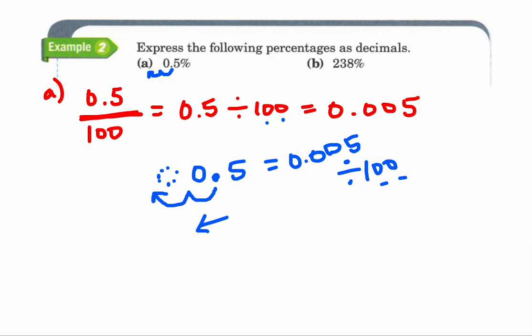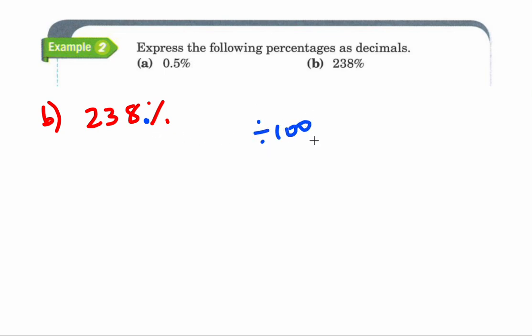Let's show you what we're talking about in the next problem. So in B, you have 238%. Again, if you were using that shortcut we were just talking about, you have to first locate your decimal point. If you don't see it, it's going to be right at the very end on the right-hand side. Remember, percent is out of 100 or dividing by 100.